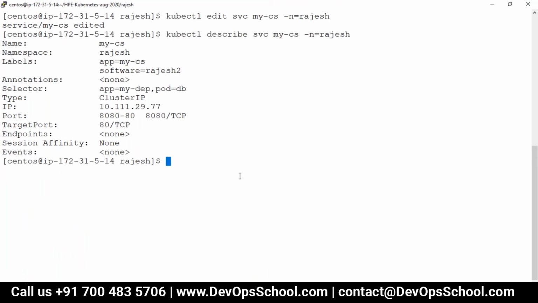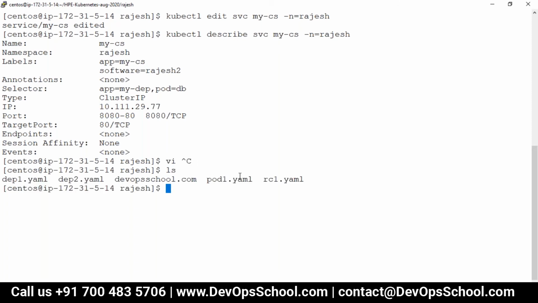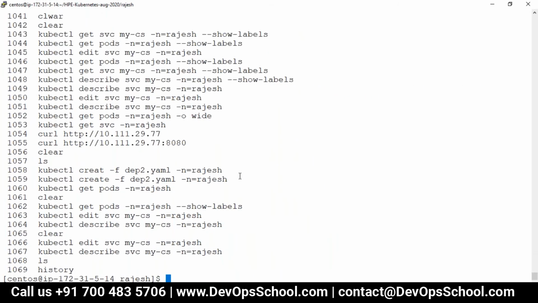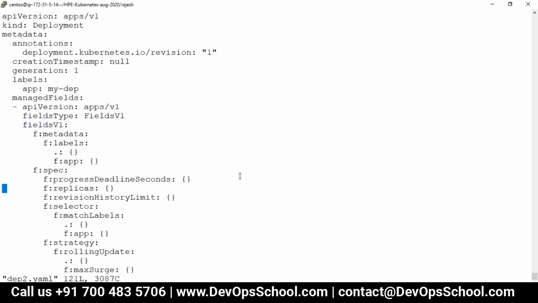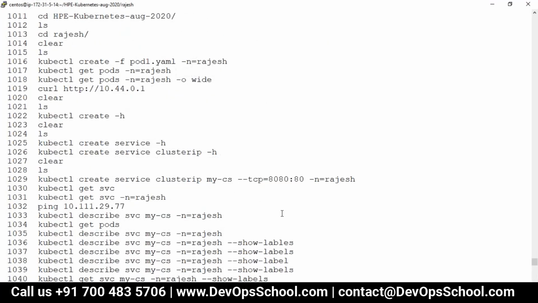See here, now it's not matching anymore. Why? Because I have a selector where the pod must match two labels: app=mydep and pod=db. So can we do one thing? Can we apply this new label? So here, let's do this. I don't know which one I used. Anyone remember dep1 or dep2? Dep2. I think dep2. Yeah, dep2.